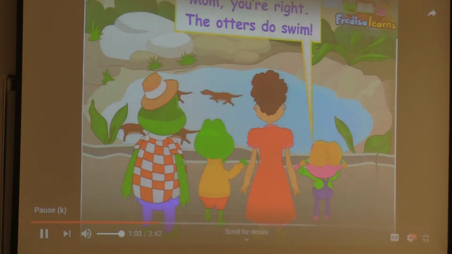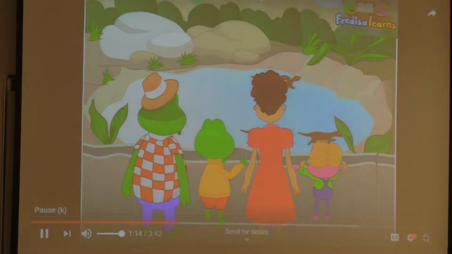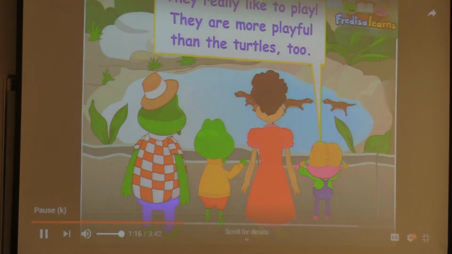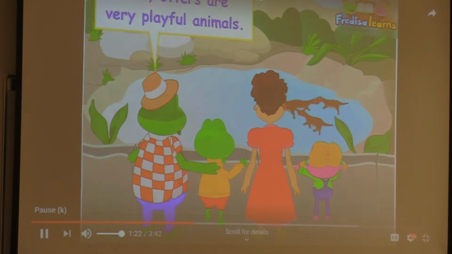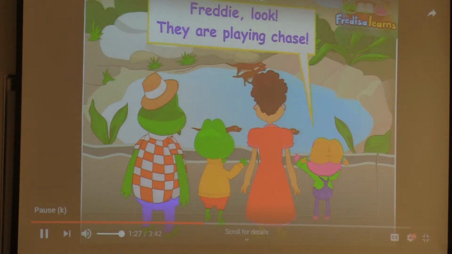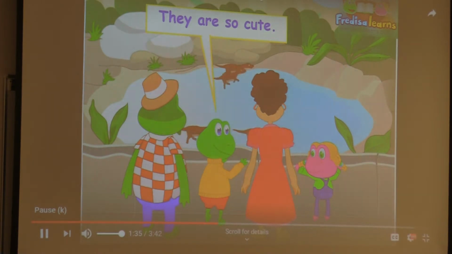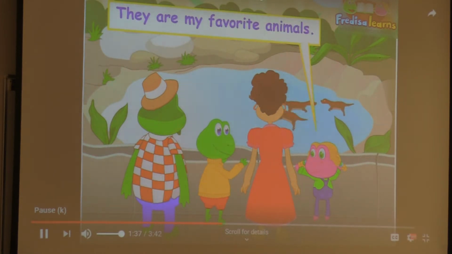Mom, you're right. The otters do swim. They are faster swimmers than the turtles. Faster then, huh? They are faster. They really like to play. They are more playful than the turtles, too. Yes, otters are very playful animals. Freddy, look. They are playing chase. They are so cute. You are also very cute. They are my favorite animals.